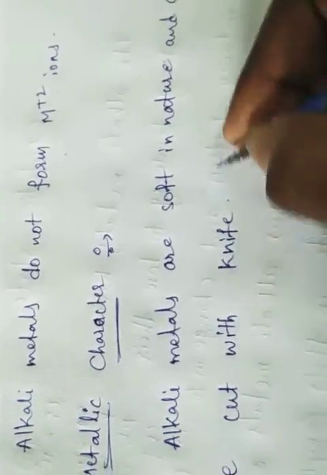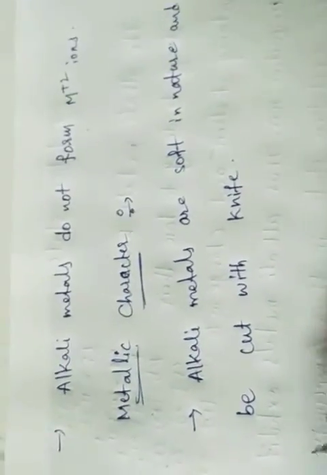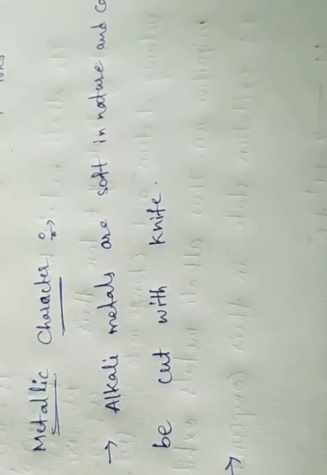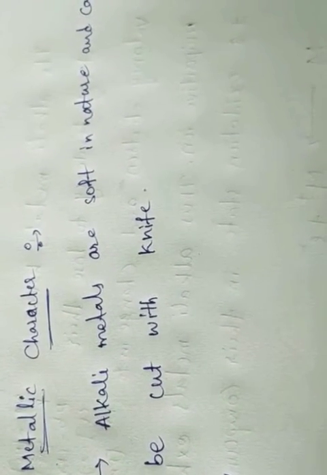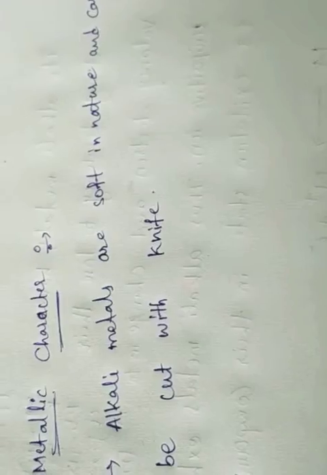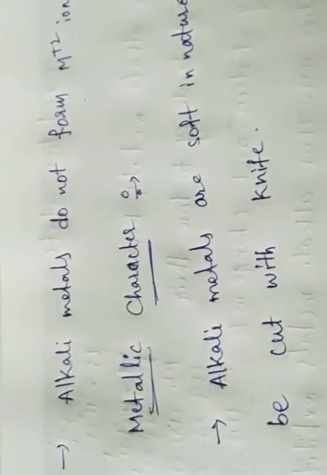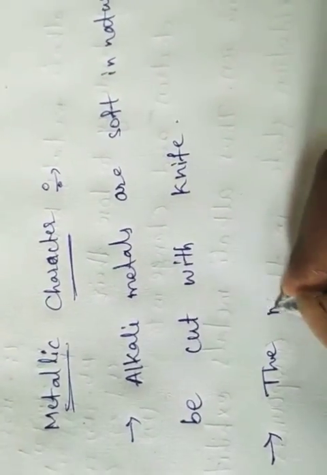So soft are the alkali metals. Now, the metal possesses a shining lustre which is lost on exposure to air.